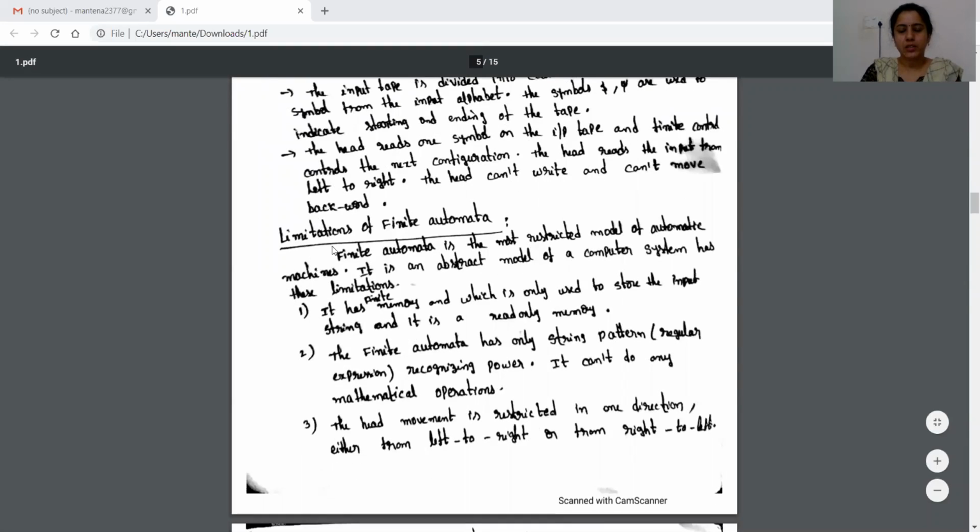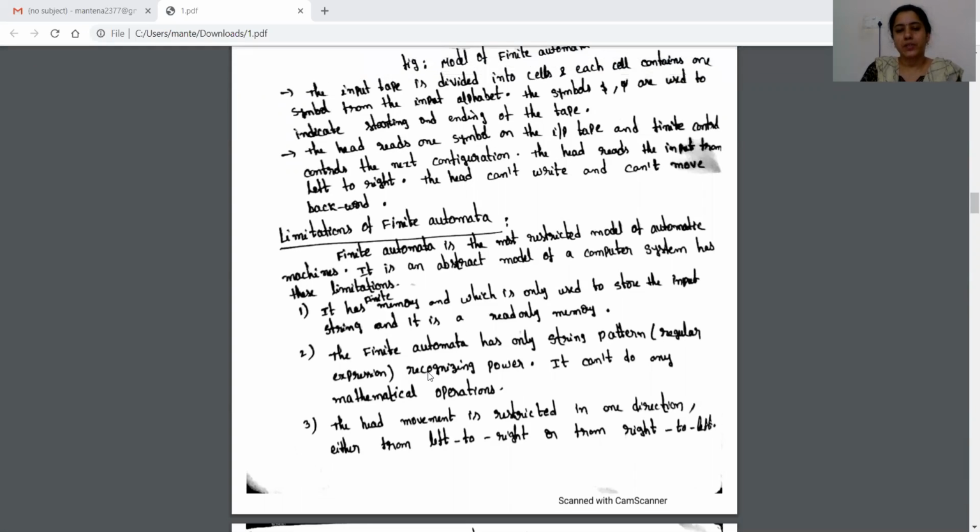And here the limitations of finite automata are: the memory in the finite automata model is finite. There is no infinite memory. And the head movement is also restricted to one direction, that is from left to right. And one more restriction in finite automata is that we can't write anything on the input tape. So those are the limitations, so very few languages are accepted by finite automata.